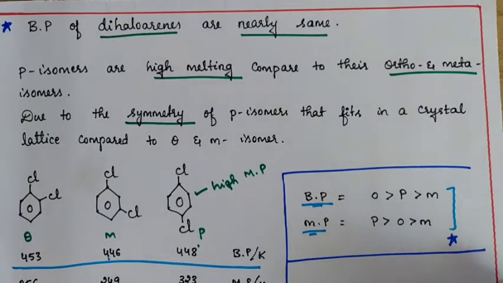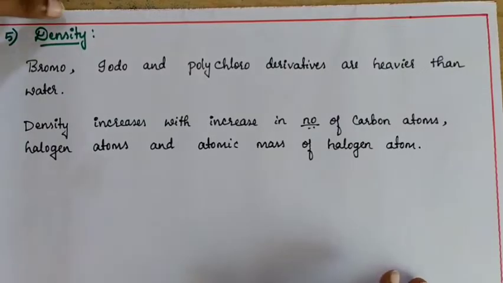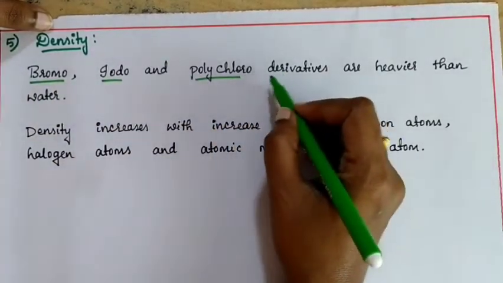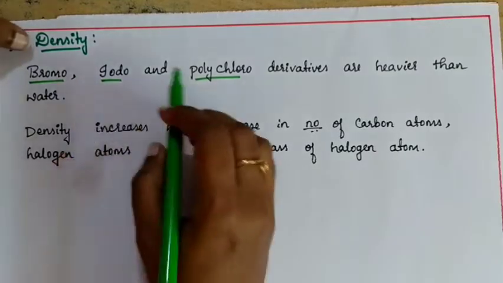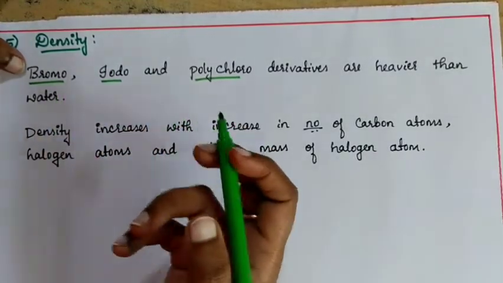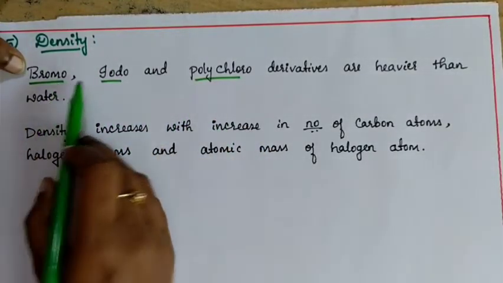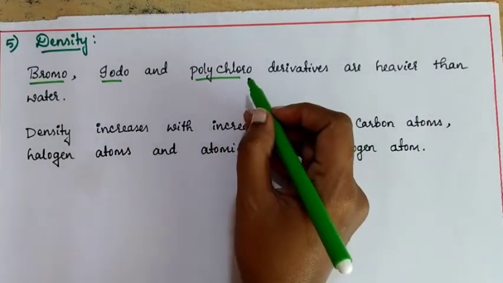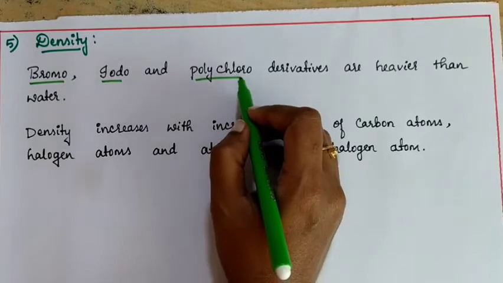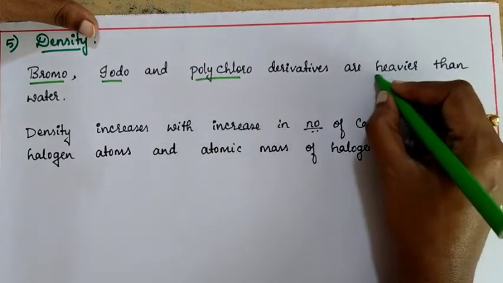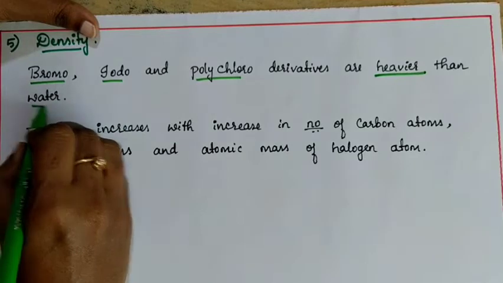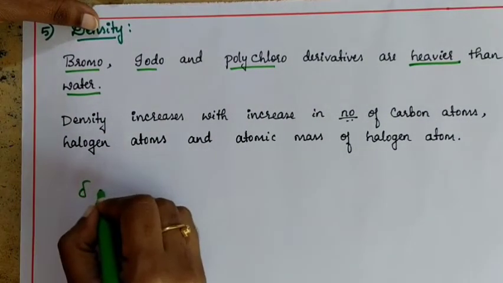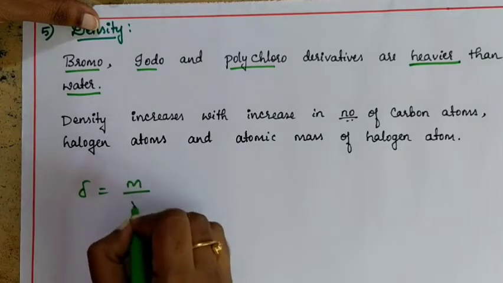Now let us discuss its density. Bromo, iodo and polychloro derivatives, that is, haloalkanes or haloarenes containing bromine, containing iodine and containing a larger number of chlorines, those derivatives are heavier compared with water. We know the formula of density: density is equal to mass by volume.